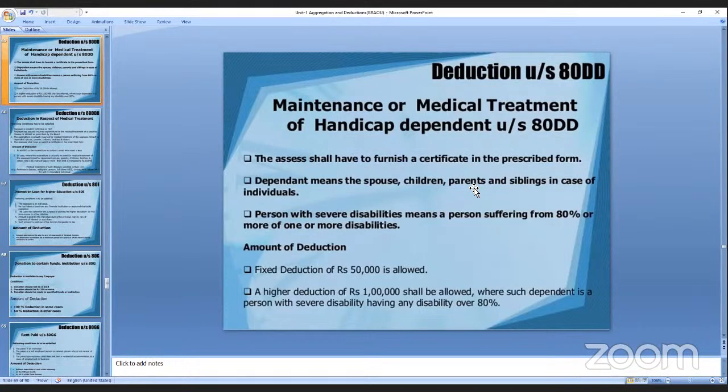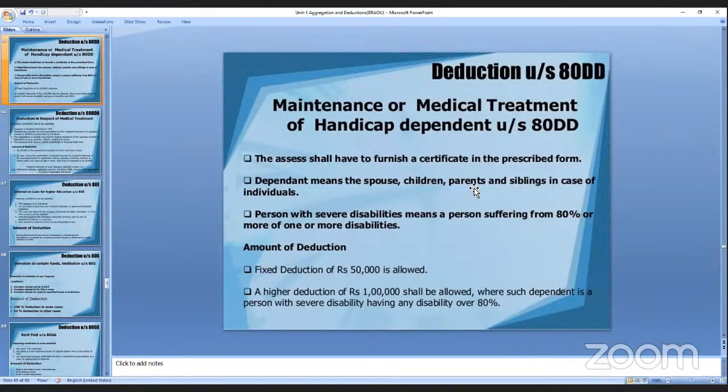When you are handicapped, or you have a dependent, at that time the assessee shall have to furnish the prescribed certificate. Okay. And dependent means the spouse, children, parents and siblings in the case of an individual. Even those who are not dependent on me can also use my policy: my parents, my children, my siblings.